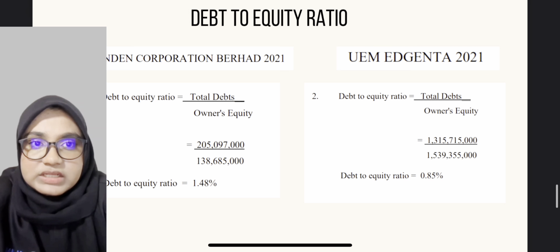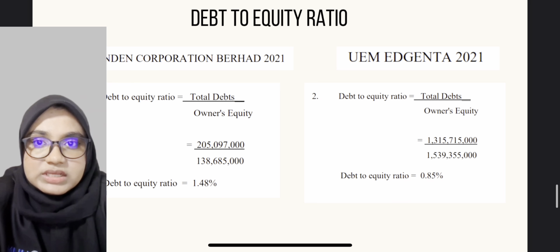Therefore, I believe that the financial situation of Binti Kinder Corporation can be improved if the company improves its inventory management, pays off the loan without taking additional debt, tries to increase the company's profit, and restructures the existing debt. However, UEM Agenta shows a better average ratio.